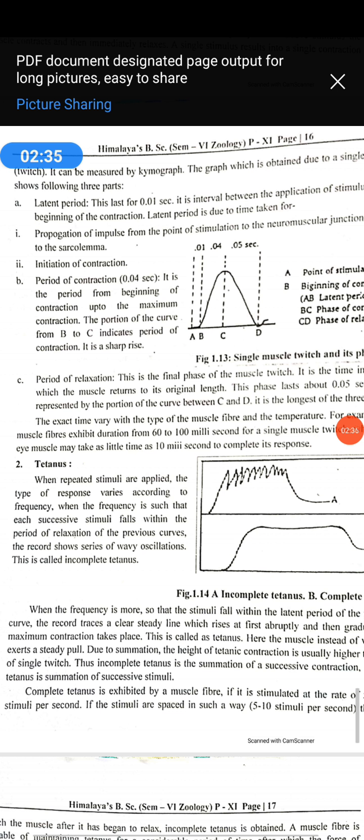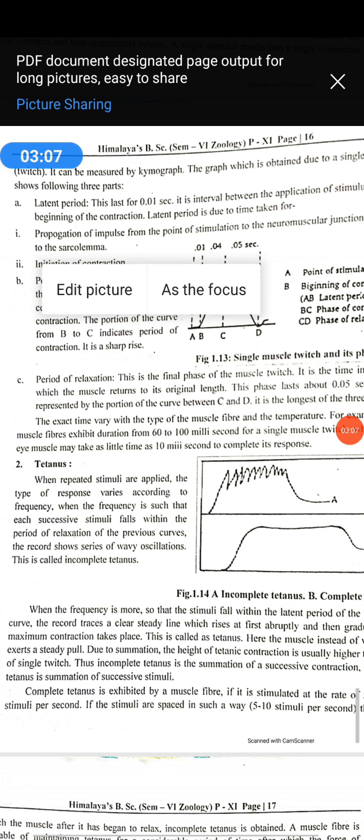Then the second one is tetanus. If stimulation is very rapid and frequent, the muscle does not have time to relax. It remains in a state of contraction, and that is called tetanus. Understand what I mean to say? What is tetanus? If stimulation is very rapid and frequent, the muscle does not have any time to relax and it remains in a state of contraction, and that is called tetanus.